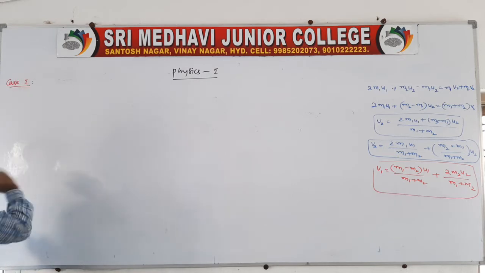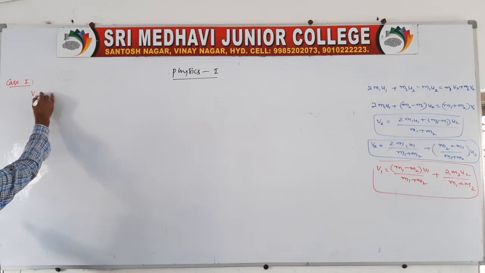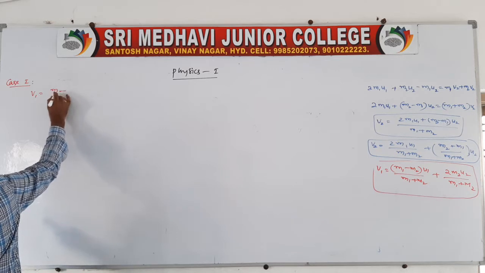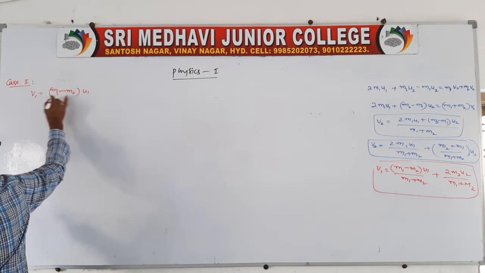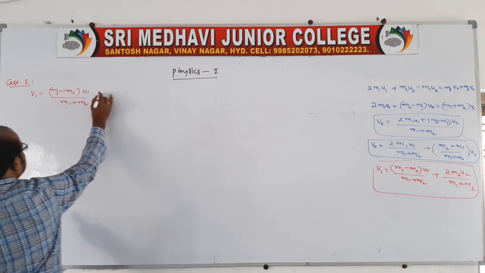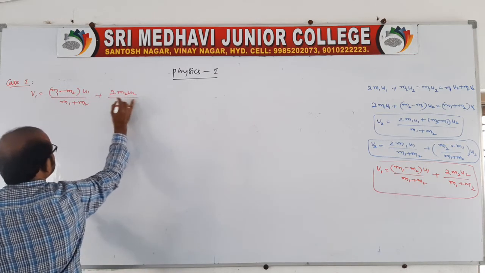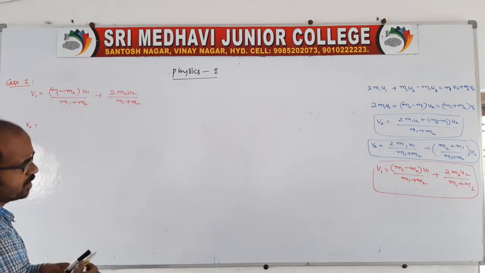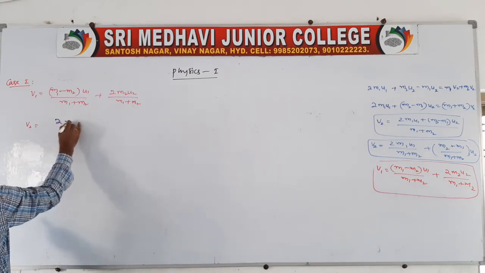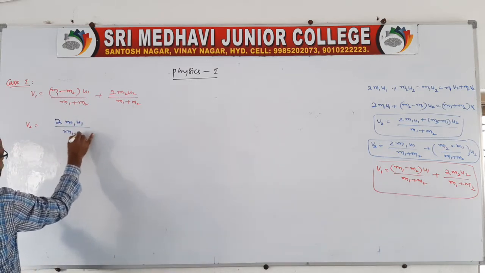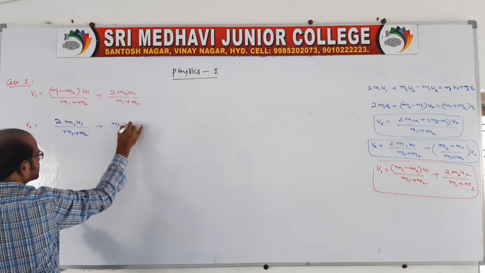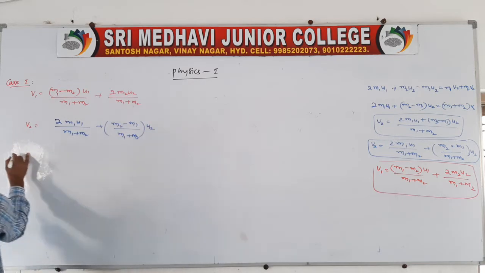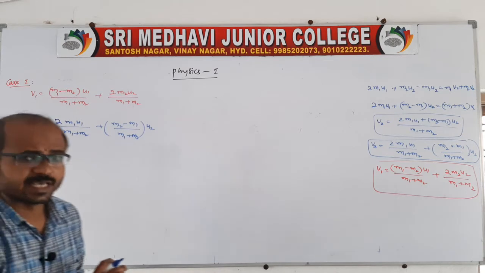That is the first case. Before the case, you write both. V1 is equal to, you should remember this, everyone: M1 minus M2 of U1 by M1 plus M2, plus 2M2 U2 by M1 plus M2. And the second expression, V2 is equal to 2M1 U1 by M1 plus M2 plus M2 minus M1 by M1 plus M2 into U2. Now the case 1. I would like to tell you the case 1.